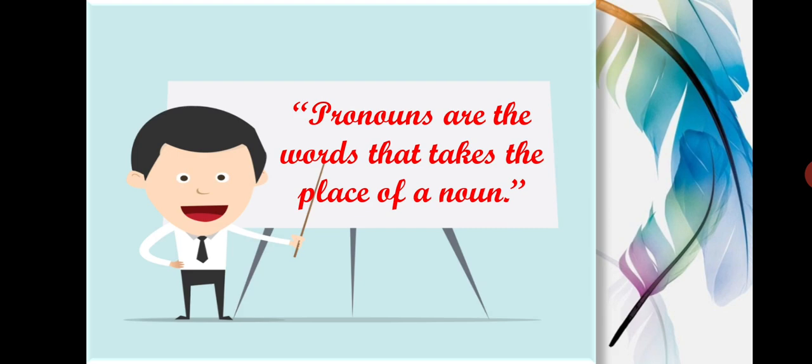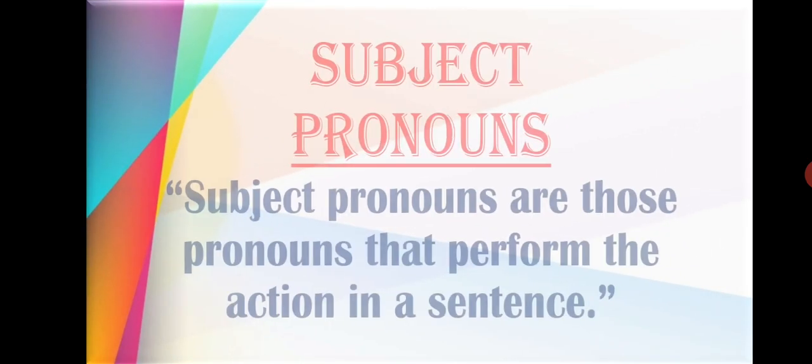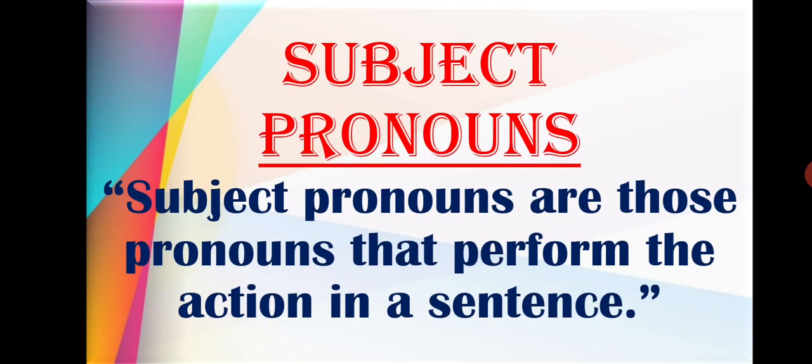Now, pronouns are the words that take the place of a noun. Like in the previous example, the pronoun she took the place of the noun Sia. Alright? Subject pronouns. Subject pronouns are those pronouns that perform the action in a sentence.